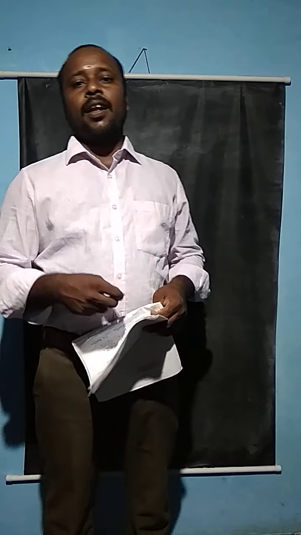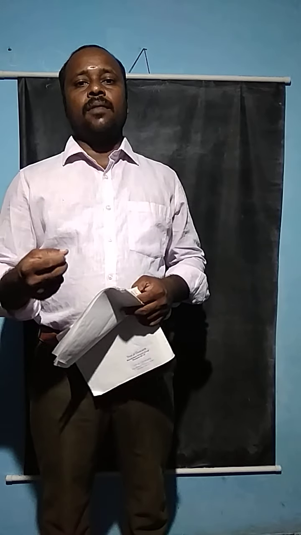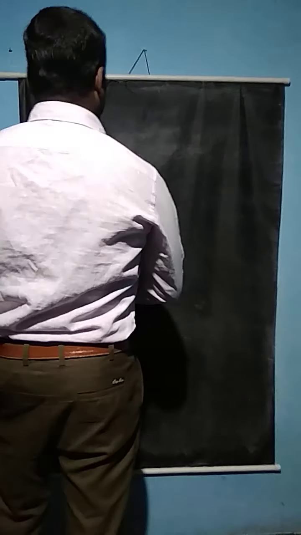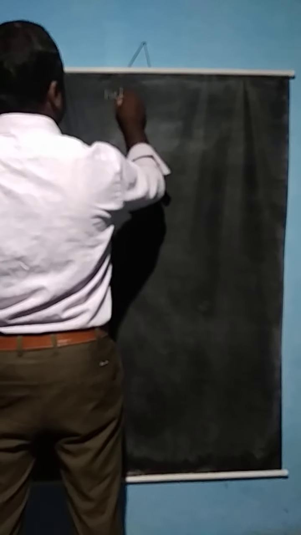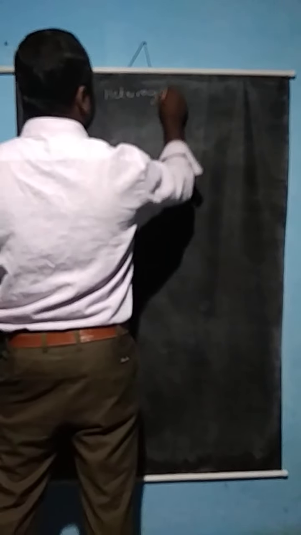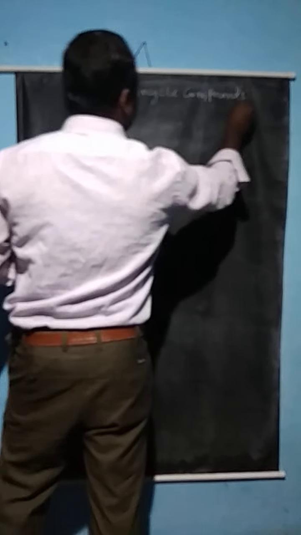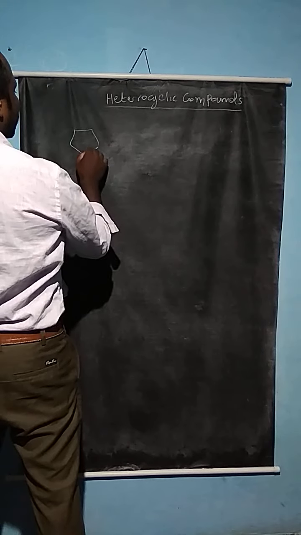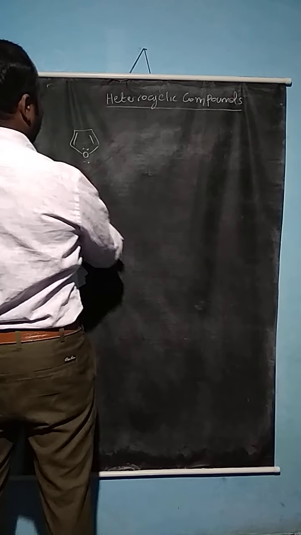Now we will see the nomenclature, properties and preparations of furan and pyrrole. These are very important compounds. First, the nomenclature of heterocyclic compounds. Usually heterocyclic compounds contain heteroatoms like oxygen, nitrogen and sulfur. If an oxygen atom is present, containing a lone pair of electrons, it is called furan.